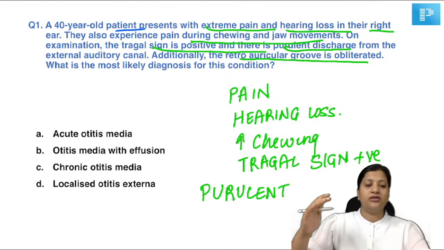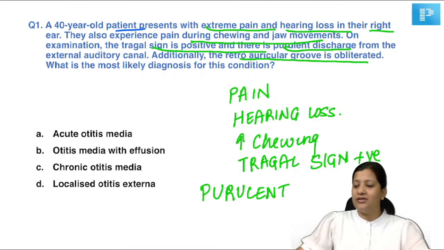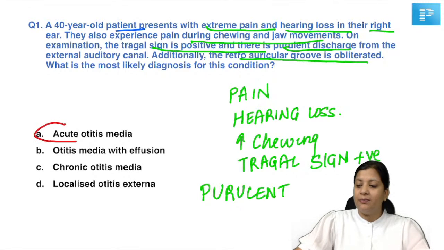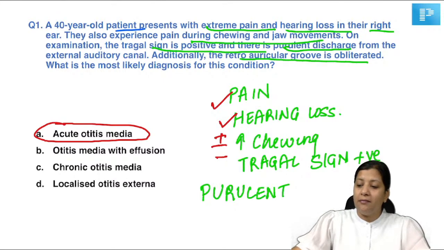First of all, whatever the options that we have, let us understand them. Now, when we are talking about acute otitis media, acute suppurative otitis media, this is a bacterial infection caused by streptococcus. Now, can it present to you with pain? Yes. Can it present to you with hearing loss? Yes. Can it cause increase in pain on chewing and jaw movements? May not be, plus or minus. But is tragal sign positive in AOM? Never. It is negative.